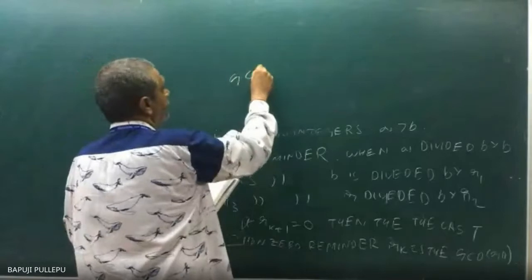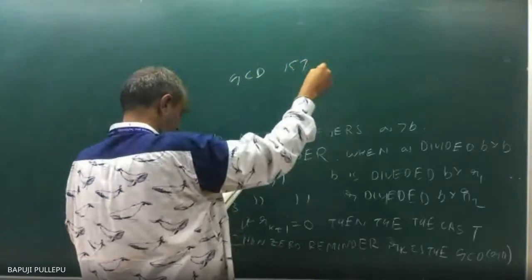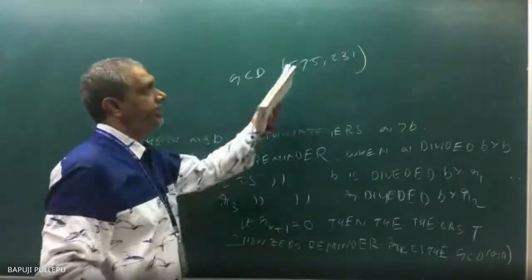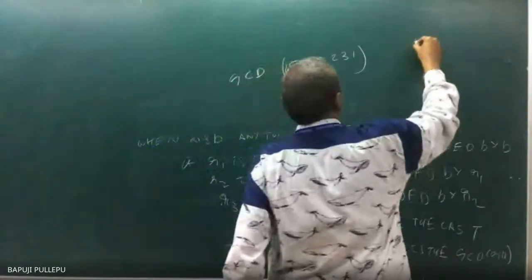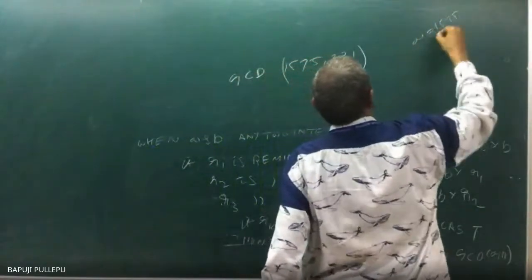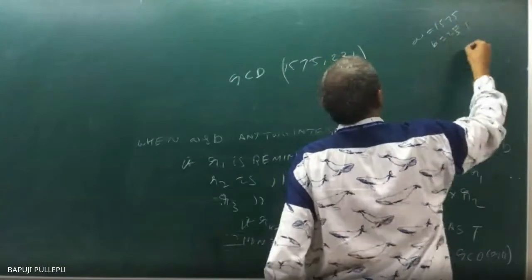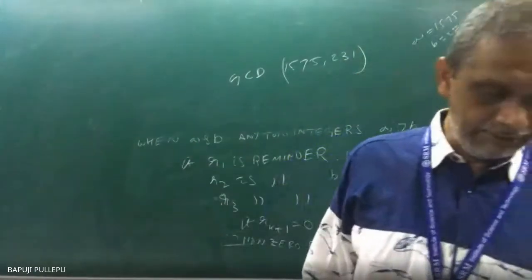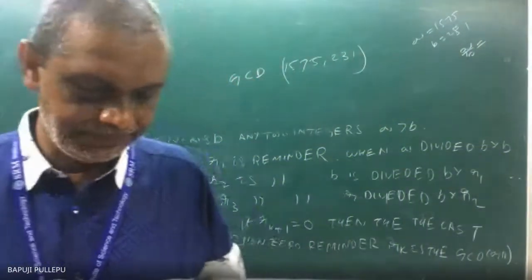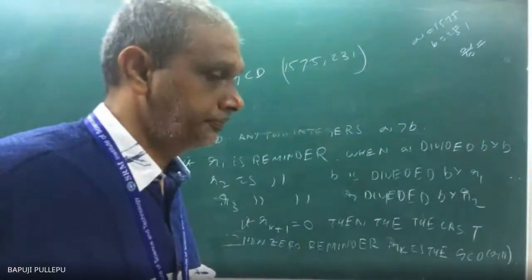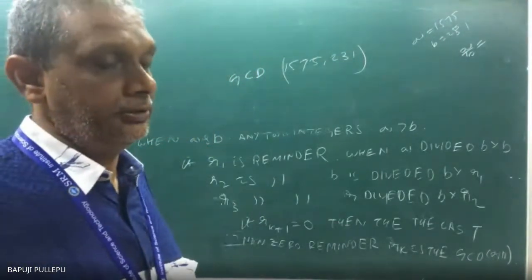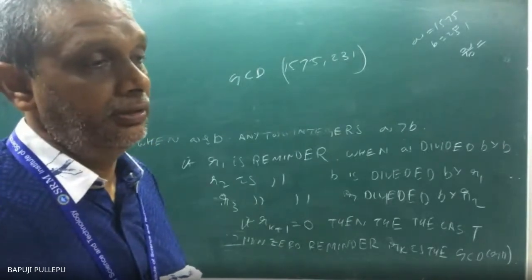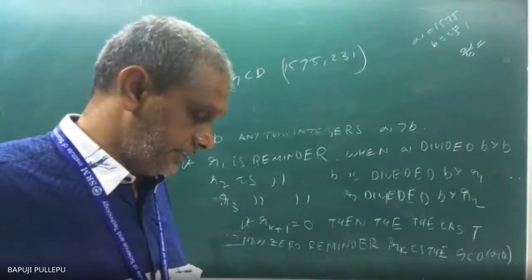GCD of 1575 and 231. Now a is greater than b. Here a is equal to 1575, b is equal to 231. So a divided by b you can find. How can you write 1575? Previously we wrote a = qb + r, where q is the quotient and r is the remainder. I said you will do that fast.